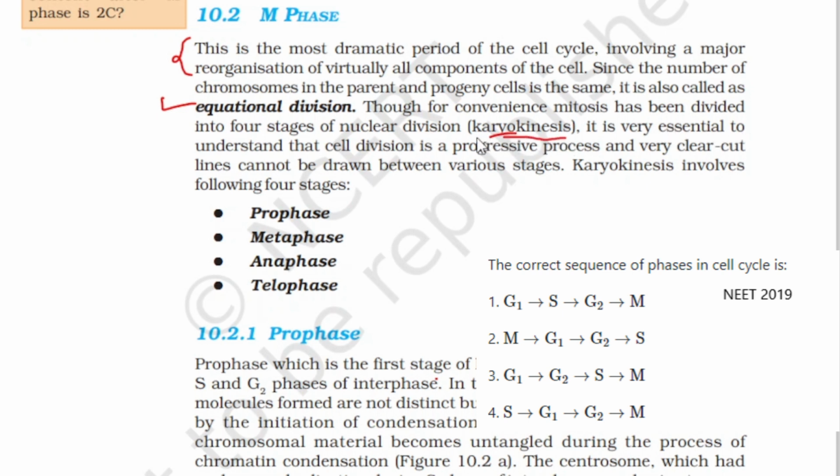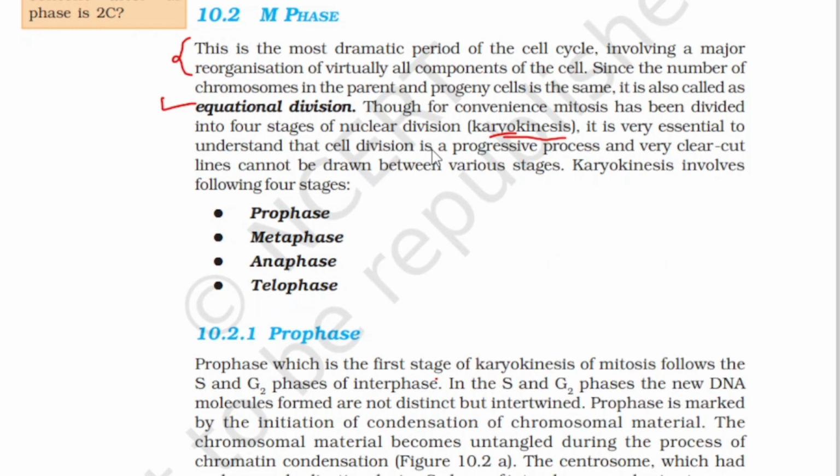It is very essential to understand that cell division is a progressive process, and very clear-cut lines cannot be drawn between various stages. There is no perfect start and end of every stage, so we can't draw particular lines saying this is this stage, this is that stage. It is a very progressive process.